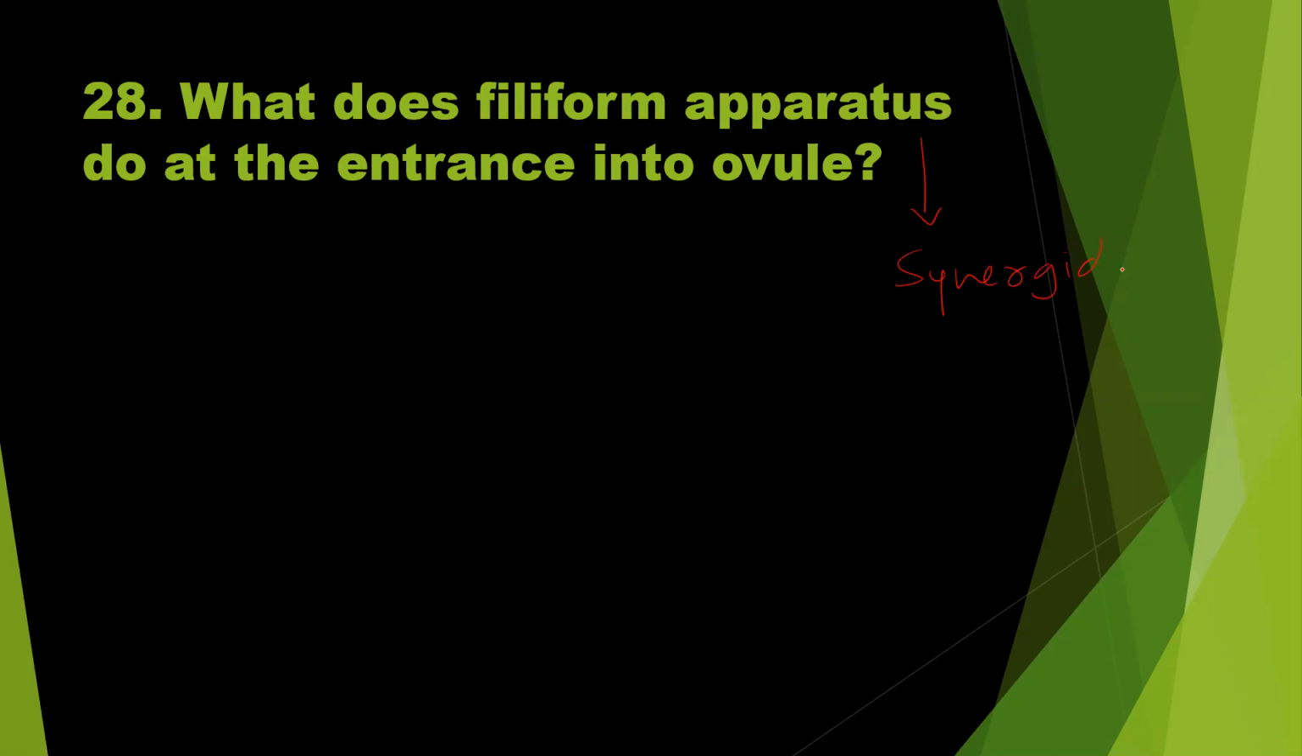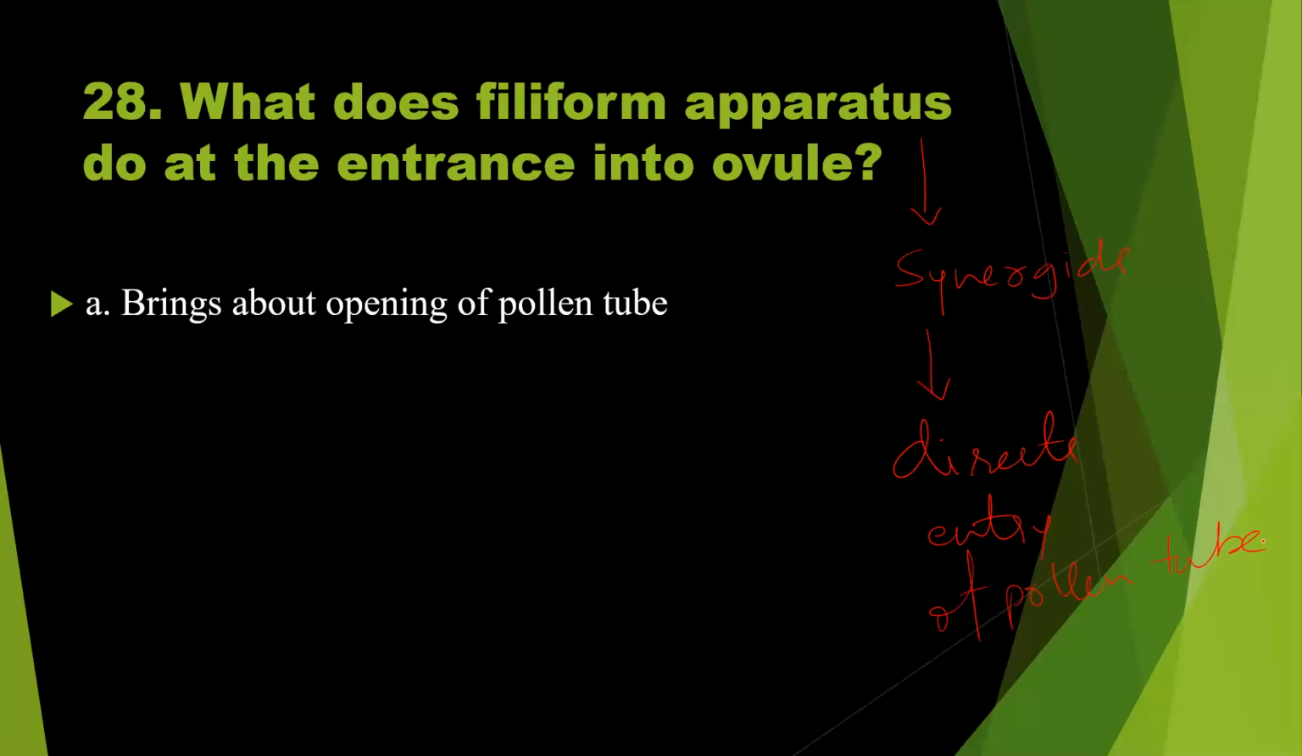And you know, the synergids, or the filiform apparatus found in the synergids, direct the entry of the pollen tube. So, this is the answer. Let us see the options given here. Option A, brings about opening of pollen tube. This is wrong.